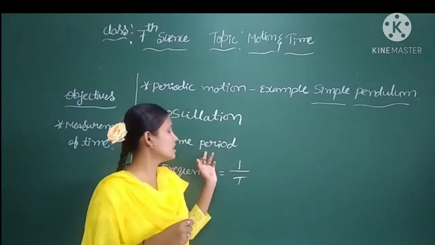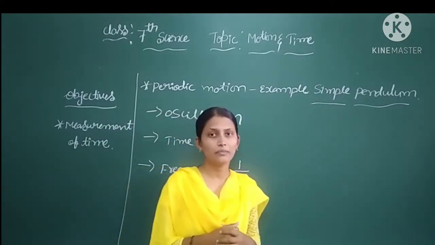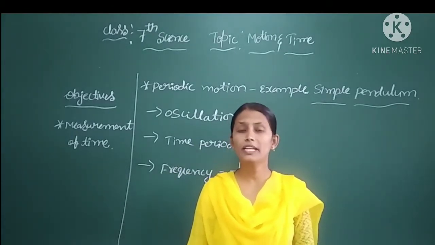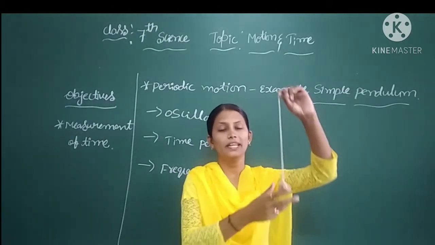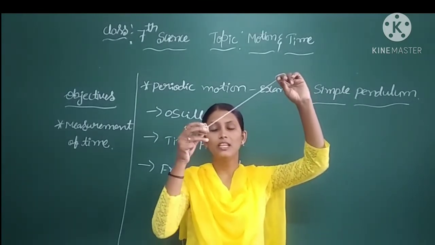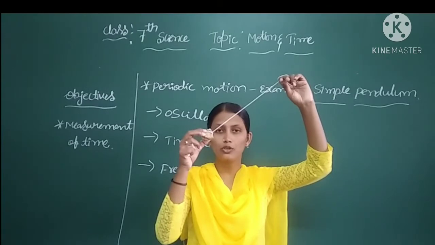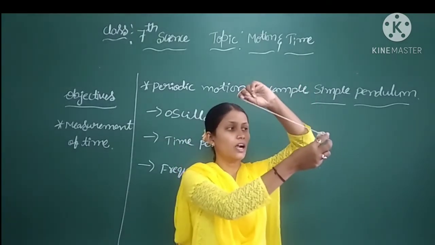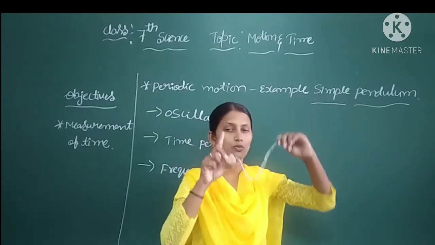Next one, that is time period. What do you mean by the time period? Here, the swinging pendulum will take a fixed time to complete one oscillation. When I leave this bob from a fixed position, it will take some fixed time to move one oscillation, that is from here to here and from here to here. It will cover one oscillation.